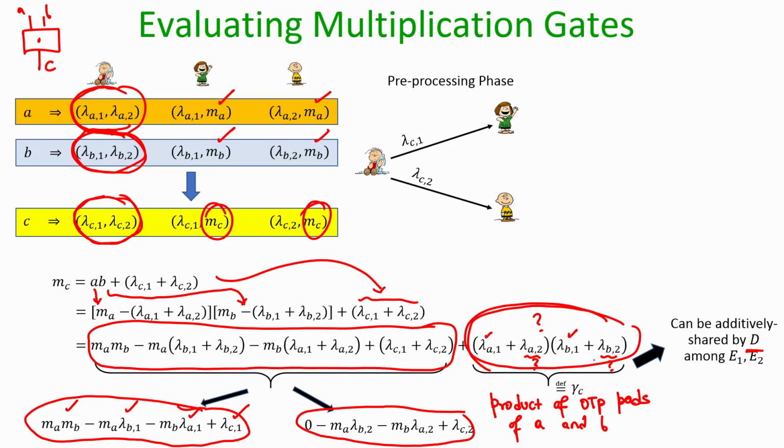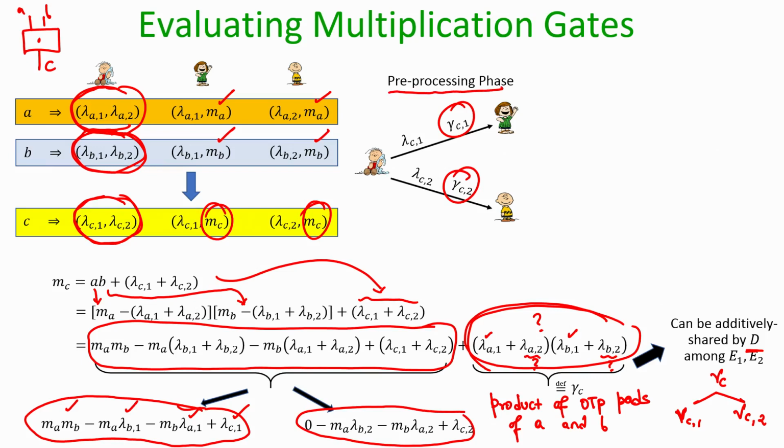and he can secret share this value gamma c. So, you can imagine that gamma c is a value. He can secret share it by computing two random shares for it, say gamma c1 and gamma c2, which add up to gamma c, and give them to the two evaluators respectively. The first piece is given to evaluator 1, the second piece is given to evaluator 2, and this can happen during the pre-processing phase.